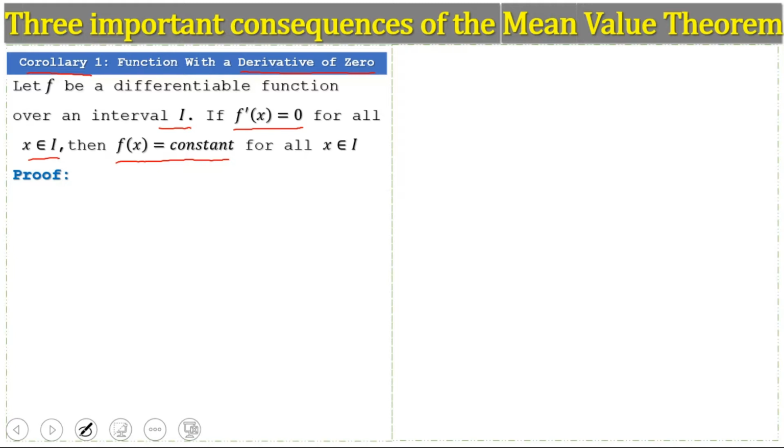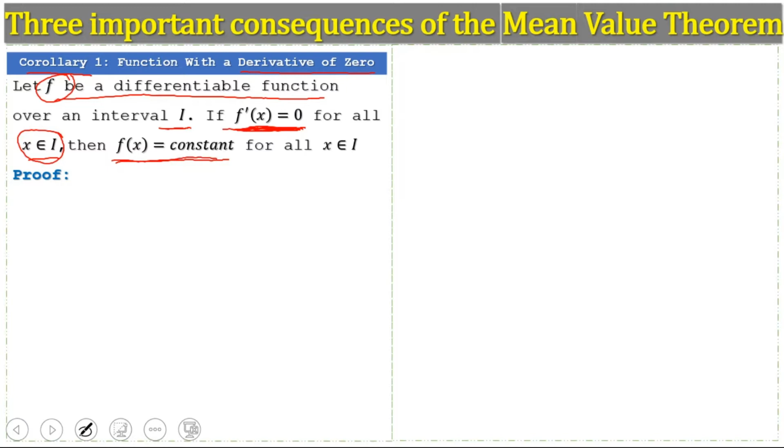Here it is given that f is a differentiable function. In previous lectures we discussed the differentiability and continuity of functions; I will provide the link in the video description. So f is differentiable over an open interval, and if the derivative of the function is 0 for all x in the interval, then the given function is a constant.